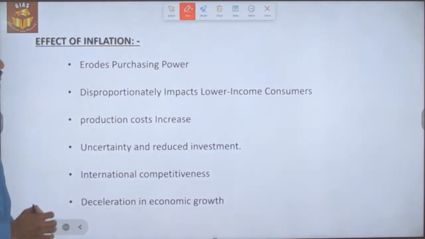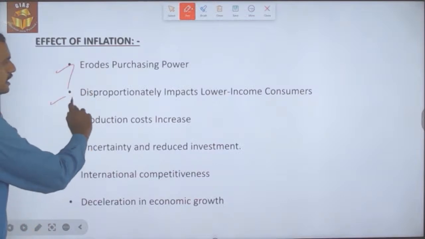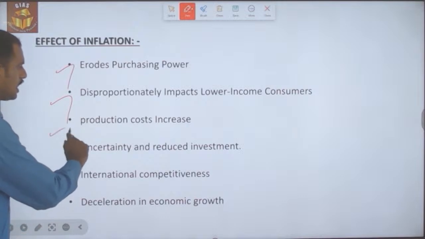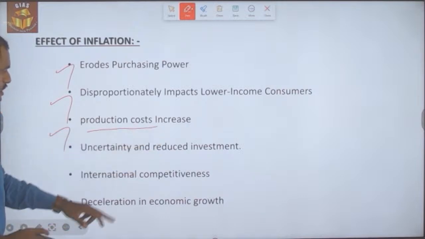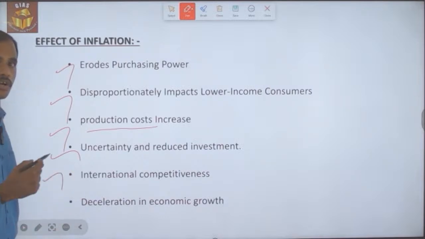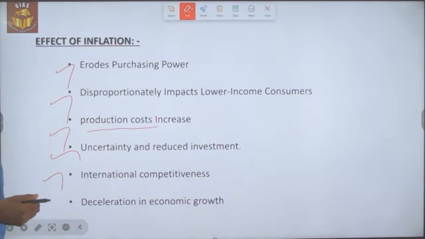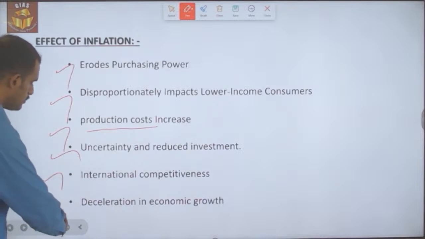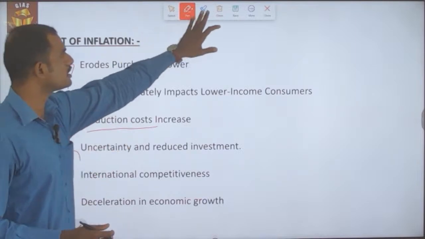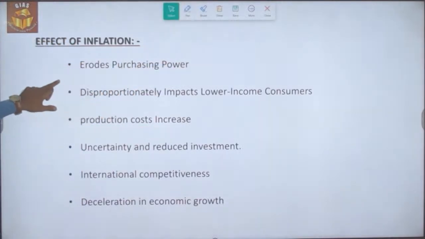So what is the effect of inflation? It erodes the purchasing power. Secondly, it disproportionately impacts low income consumers, and production costs increase, and then there is uncertainty and reduced investment in an economy, and the international competitiveness of local goods will be reduced, and overall there will be a deceleration in economic growth. So this is what the effect of inflation in an economy is about.